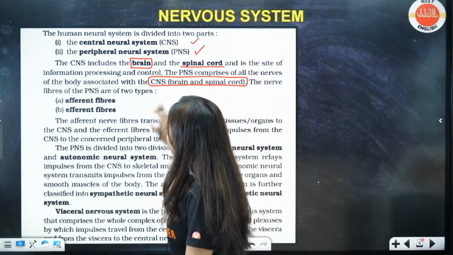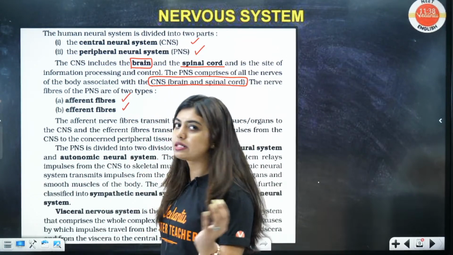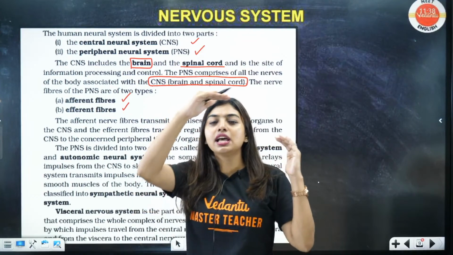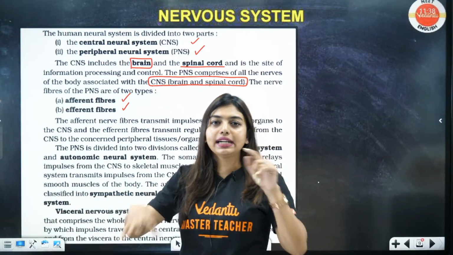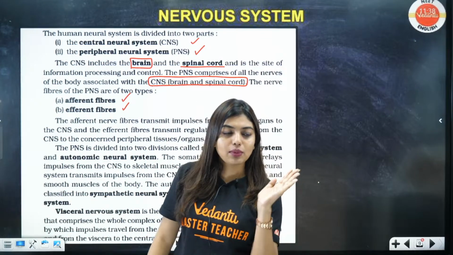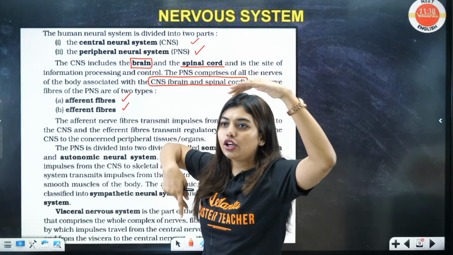Now, the nerves or fibers of the PNS are of two types. One is afferent, one is efferent. One is bringing the information to the CNS, one is taking the information to the effector, telling it to do this job. Afferent means the one who is bringing the information. Efferent means the one who is taking the information. Is this clear to all of you?